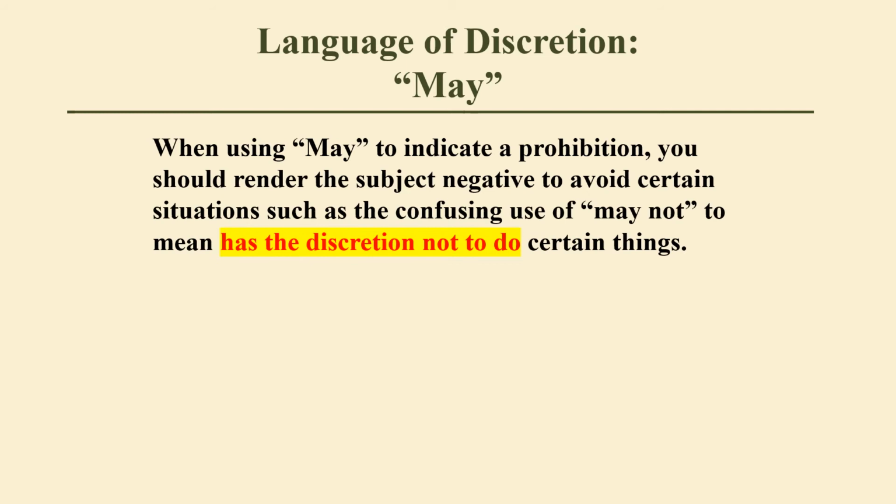Language of discretion, may. When using may to indicate a prohibition, you should render the subject negative to avoid certain situations, such as the confusing use of may not to mean has the discretion not to do certain things. Stockholders may not transfer their shares, or the stockholders may not transfer their shares.